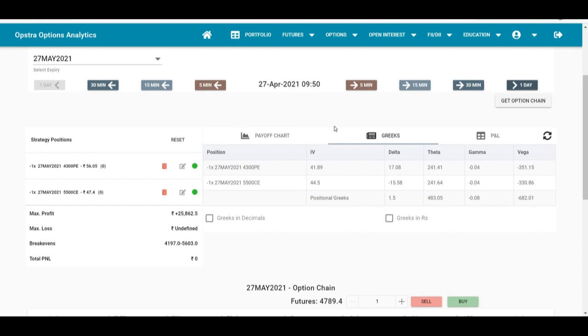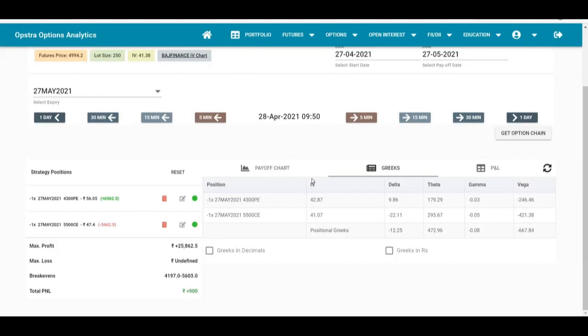Bajaj Finance in that quarter declared very good results, and it started moving up from the next day onwards. So we'll move ahead.